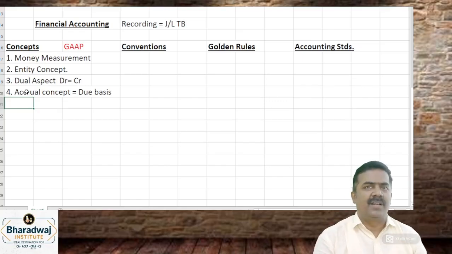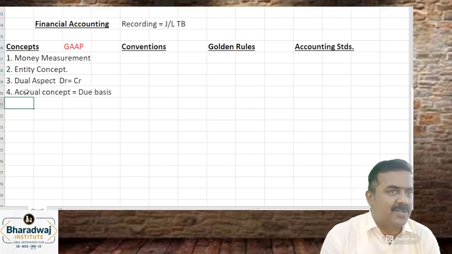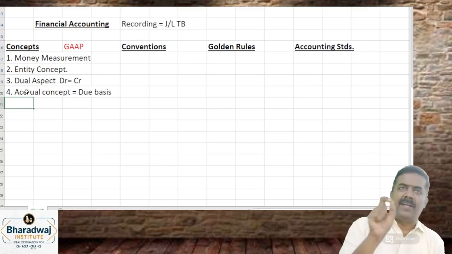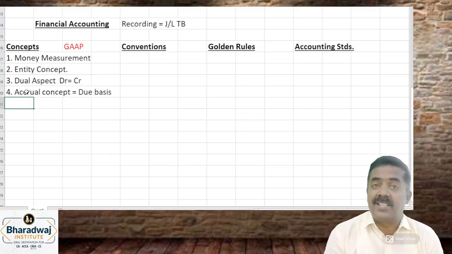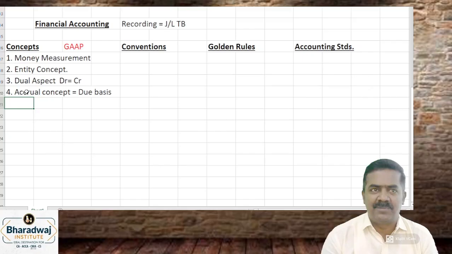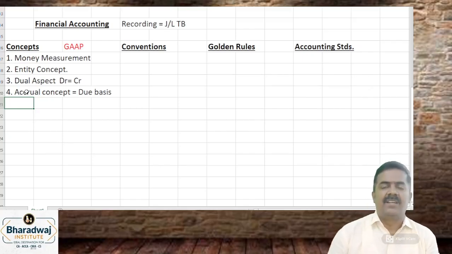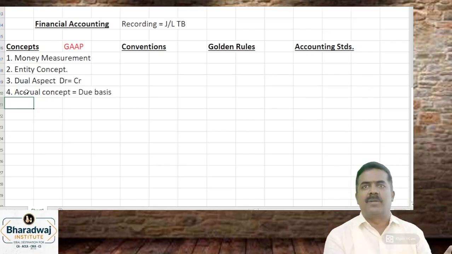While doing final accounts, will you record outstanding rent? Yes. Rent paid, add outstanding rent, like that we do. We paid next year's rent in advance. What will you do? Rent paid minus, like that. Because 12 months income, 12 months expenses, like that.